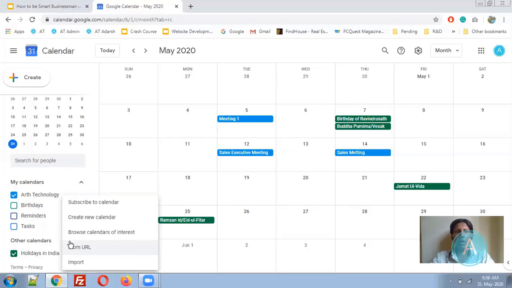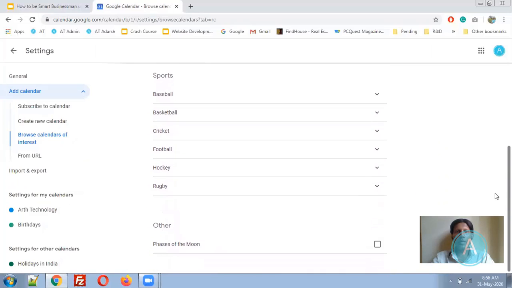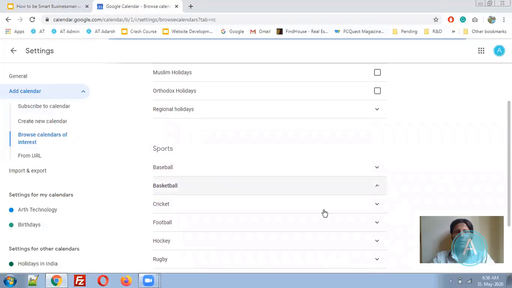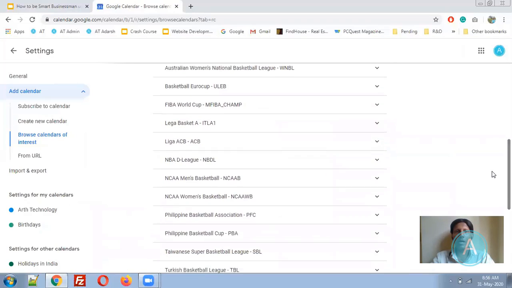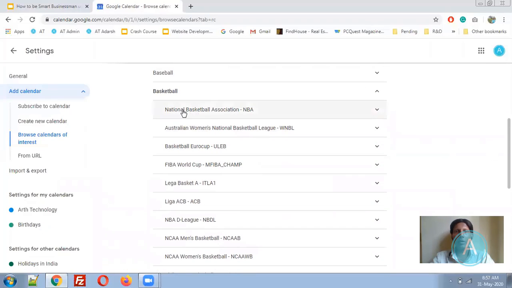Let me click on plus. Let me browse the calendars of interest. So you can choose any calendar. So many calendars are available. For example, you are interested in basketball. You can go to basketball and you will find that many basketball calendars are available. So many competitions are there. You just need to pick that particular one, for example, National Basketball Association NBA.